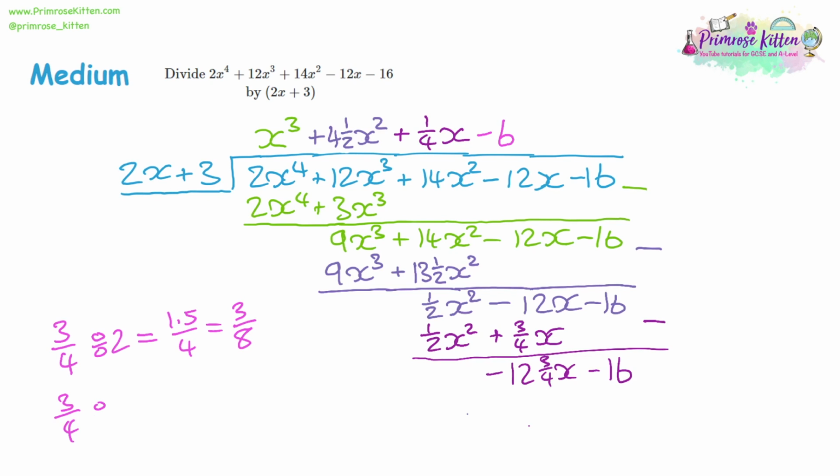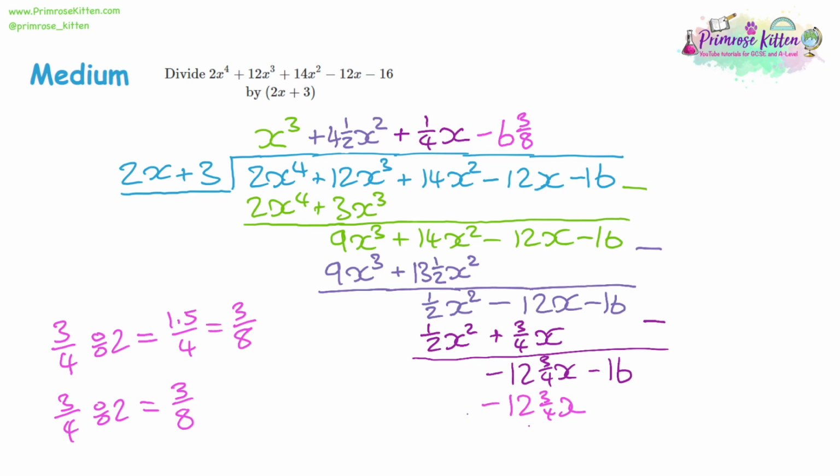Alternatively, with 3/4 divided by 2, one way to divide a fraction by 2 is to make the denominator twice as big, because then we're dividing by twice as much. So if you double the denominator, we get 3 over 8 as well. So that's going to be 6 and 3/8 on the answer line. Multiplying that by 2, we know that's going to be 12 and 3/4.